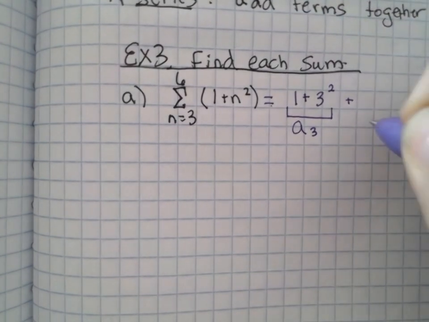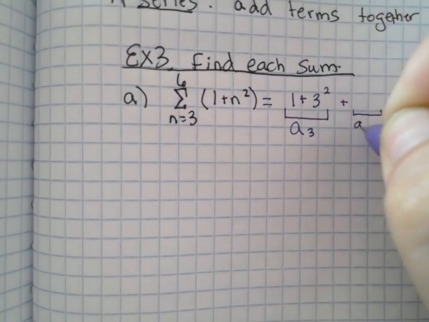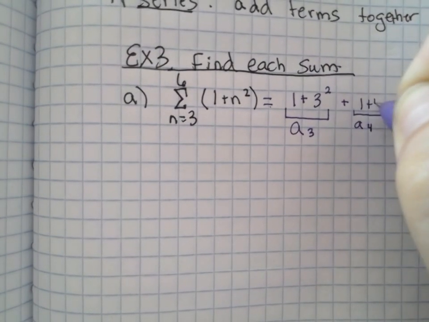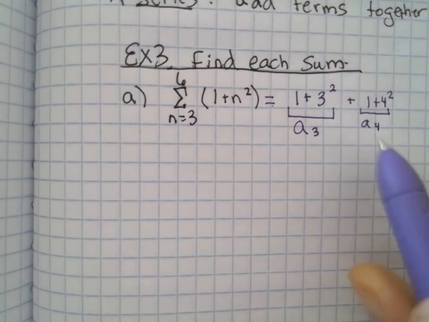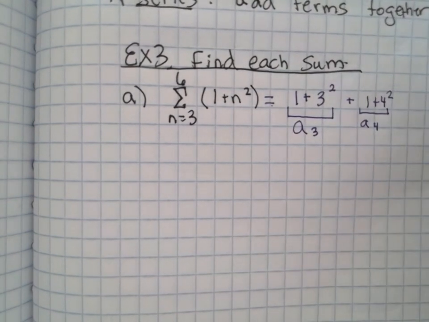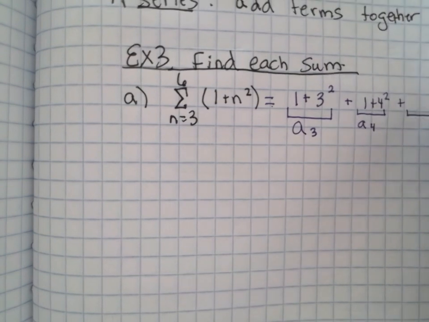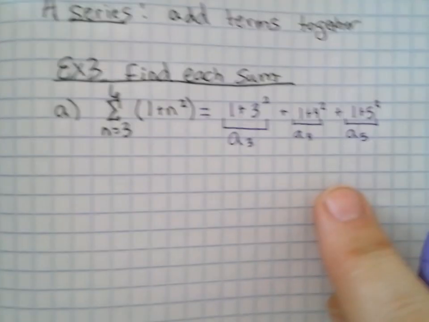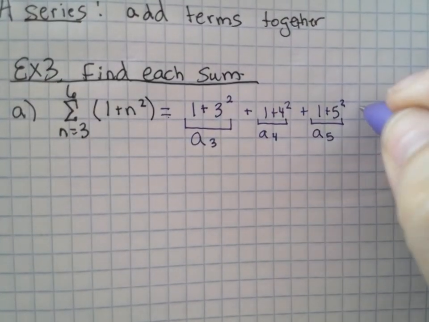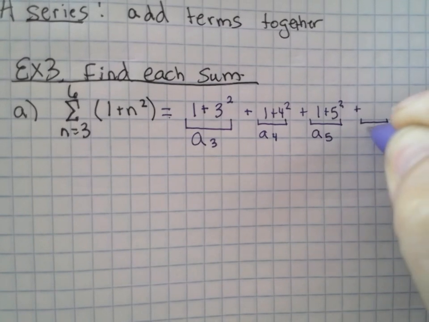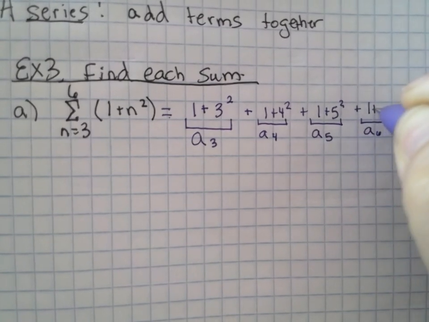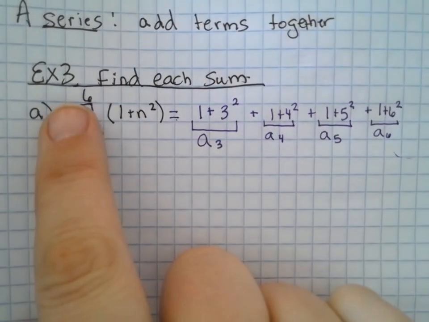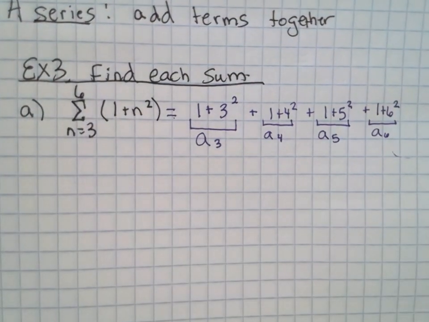So let's find a sub 4: 1 plus 4 squared. Have I gotten to 6 yet? No, so keep going. Here's our a sub 5: 1 plus 5 squared. Have I gotten to 6 yet? Nope, keep going. A sub 6 is 1 plus 6 squared. Look, I've gotten to 6. I have to stop now.